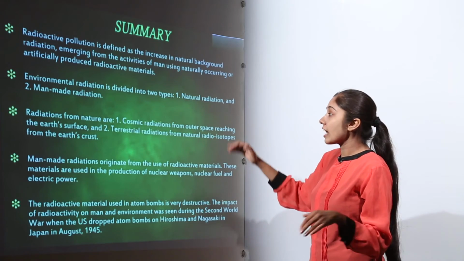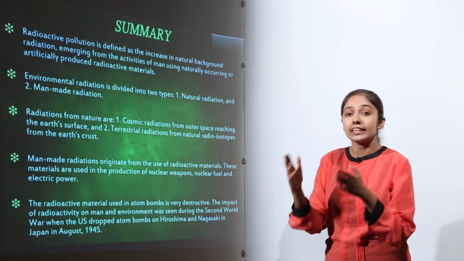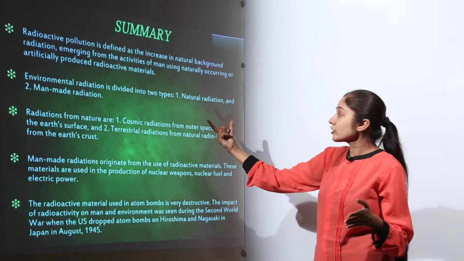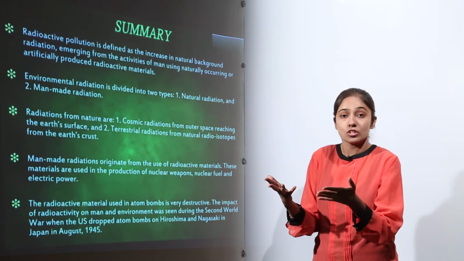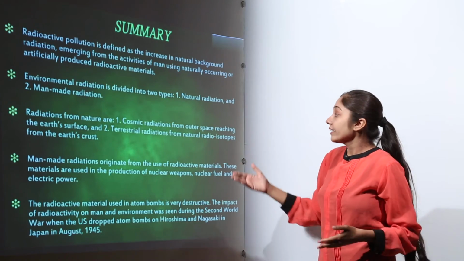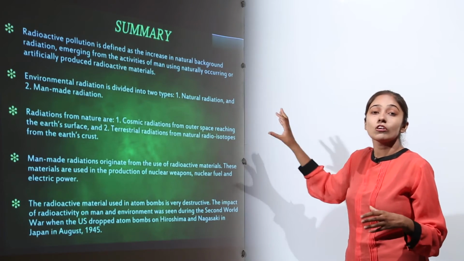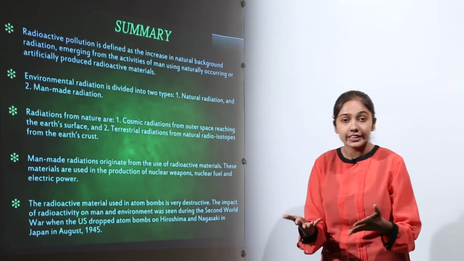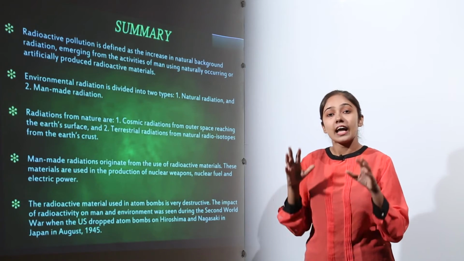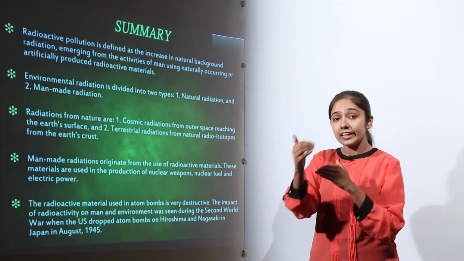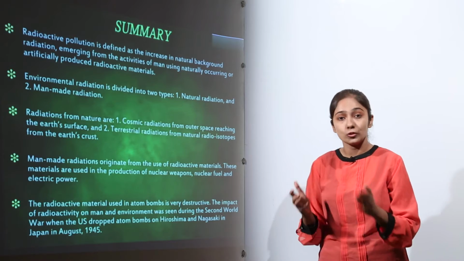Natural radiations are the cosmic radiations and the terrestrial radiations. Cosmic radiations means from the cosmos, means from space. Terrestrial radiations are from the earth's crust. These radiations we also term as the background radiations. These background radiations are naturally there, but if there is an increase, this leads to radioactive pollution.